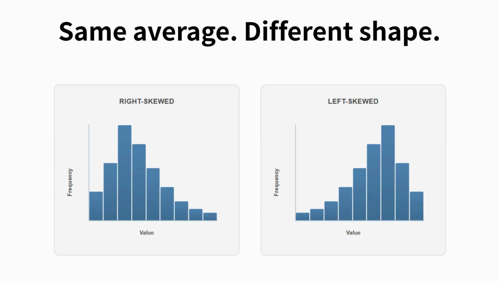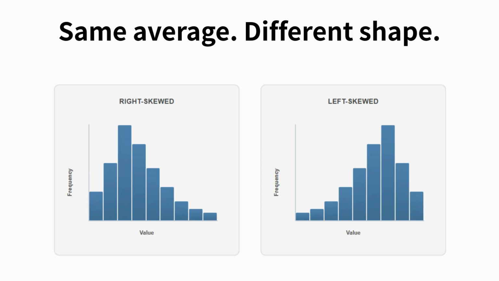Now look at these two distributions. At first they appear to tell the same story. They have the same average. So again it feels natural to think they are describing similar situations. But notice the shape. One distribution stretches to the right. Most values are low with a few very large ones. The other stretches to the left. Most values are high with a few unusually small ones. Both have the same mean, but they do not behave the same way.